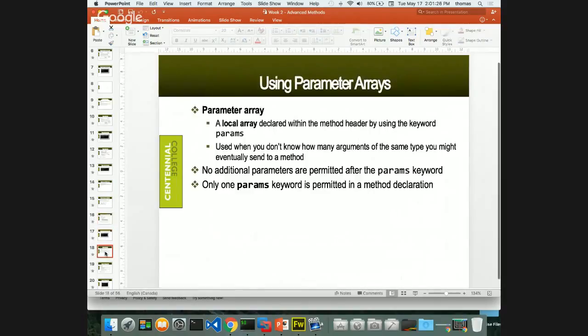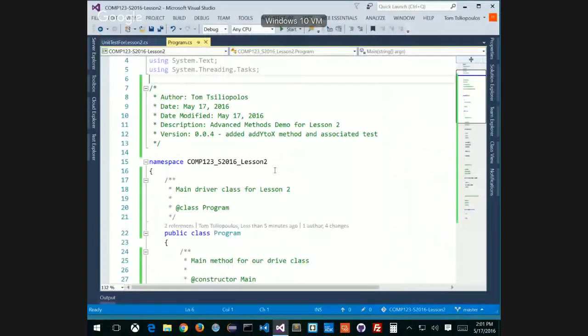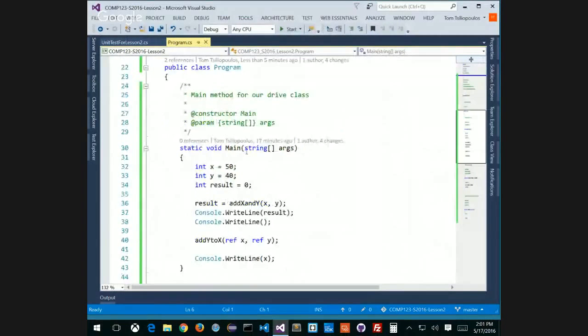Okay. Same thing with parameter arrays. We saw a great example of a parameter array right here, in my program driver class. This is a parameter array right here, except it doesn't say params, it says args. Argument array or parameter array. Actually, even in JavaScript, we also have an argument type or parameter type array that's automatically generated with every function that we do in JavaScript.